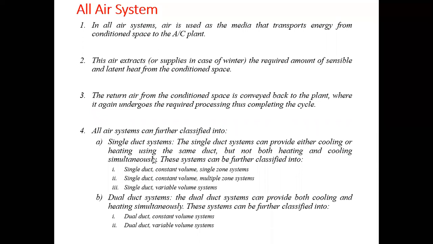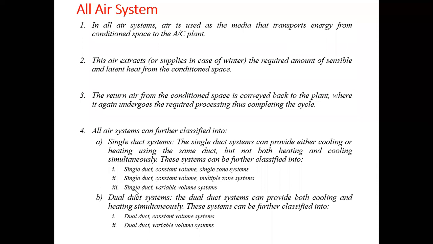Now this single duct system is further classified as single duct constant volume, meaning the volume flow rate through the room remains constant irrespective of the load on the room, and single zone system, meaning you just have to cool a single zone. Then single duct constant volume multi-zone system: a single duct will be there, constant volume means the volume flow rate to the room is constant, but the system is used for multiple zones, meaning there are more than one zone. Then last is the single duct variable volume system.